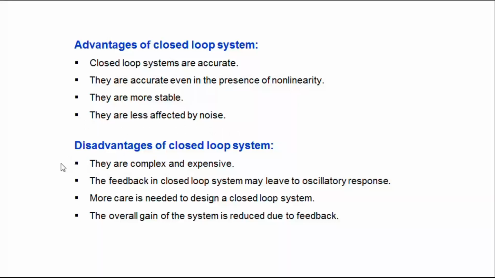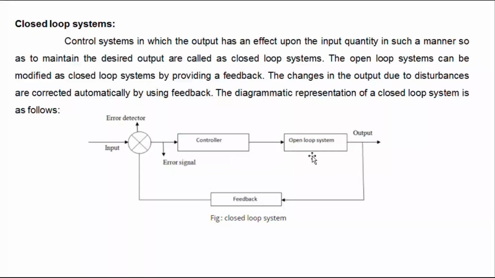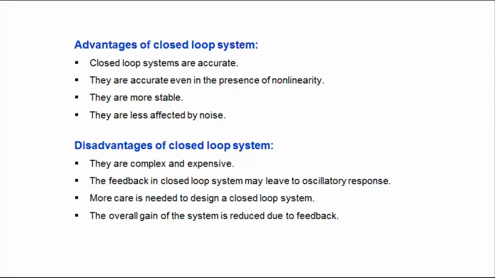Then disadvantages of closed loop system. They are complex and expensive because this closed loop system consists of additional components. Okay, the open loop system only consists of this one system only. Here this closed loop system consists of the feedback system, the controller and the error detector. So the cost of the system is more. More care is needed to design a closed loop system. The overall gain of the system is reduced due to feedback, because on the output side some other measuring devices may be connected. Okay, so the overall gain of the system is reduced.